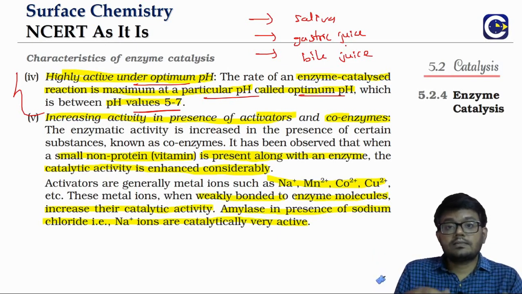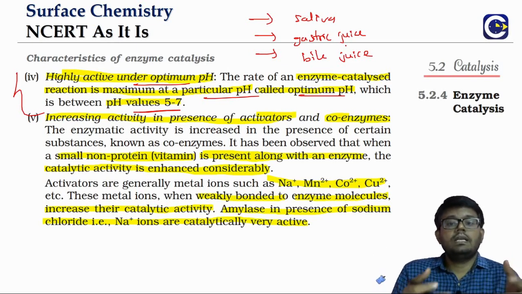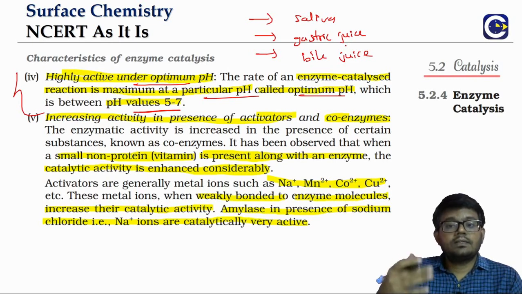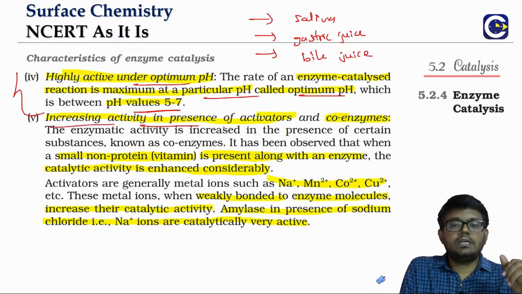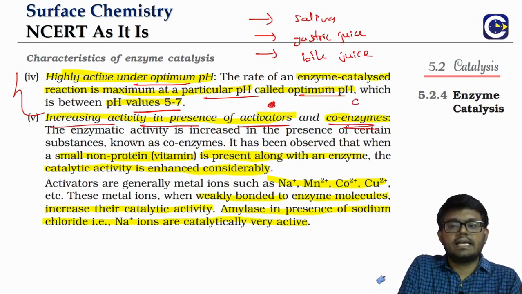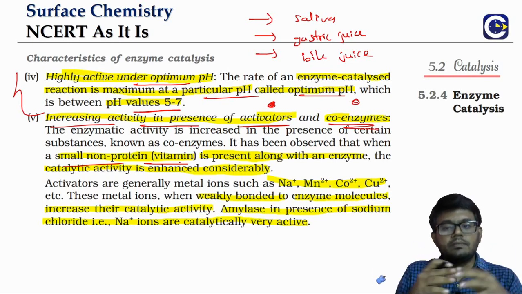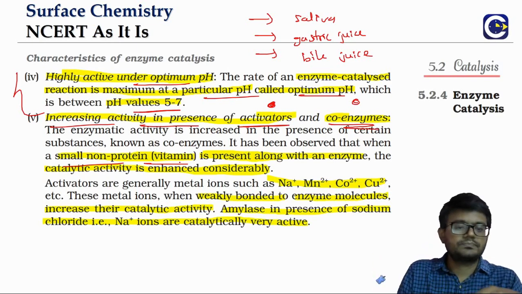Now in catalysts, we use the words promoter and poison. A promoter will enhance the activity of the catalyst, while a poison will inhibit or reduce the activity of the catalyst. Here also we have activators and coenzymes. The rate of enzyme activity is increased by these two types of substances. One is the activator, the second is the coenzyme. So what is a coenzyme? A coenzyme is a non-protein, typically a vitamin. When present along with the enzyme, it will increase the activity of the enzyme.